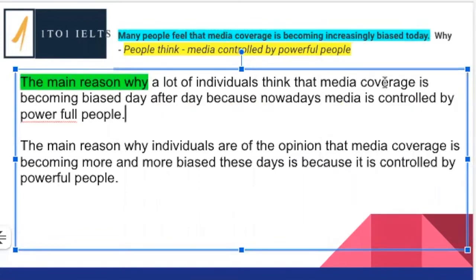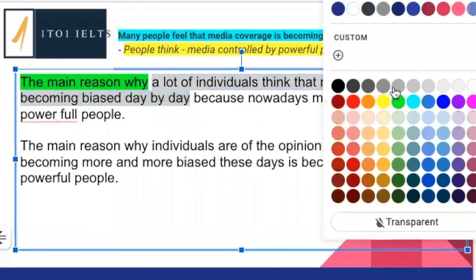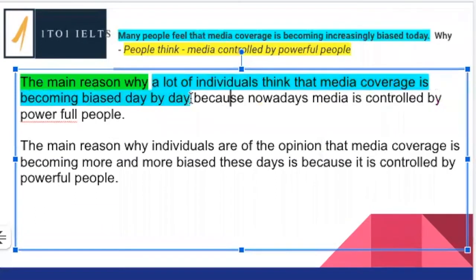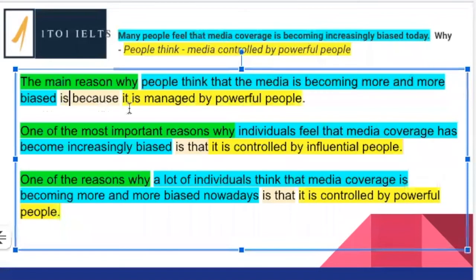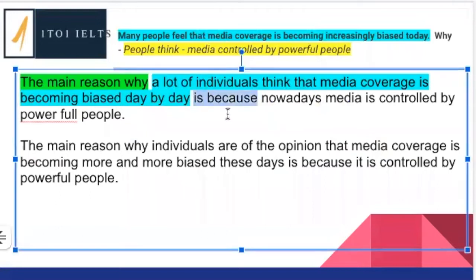A lot of individuals think that media coverage is becoming biased day after day. The more common expression here is day by day rather than day after day. So here, just a little vocabulary issue. We don't say because, we need the verb. So is because. They're very important. You can see this here, is because. If we go back here, it's is because or is that. Is because, is because. Okay, so remember these joining words. This is the expression you want.